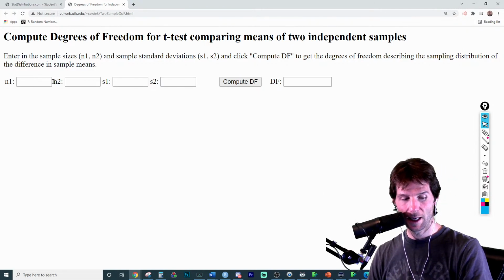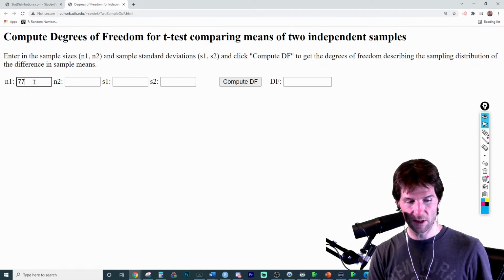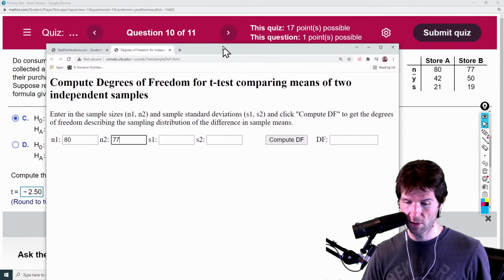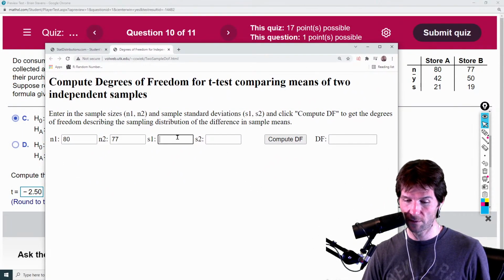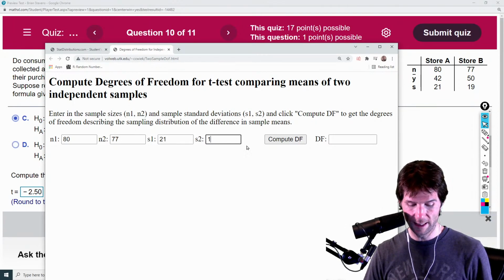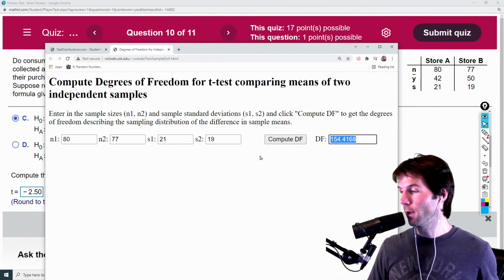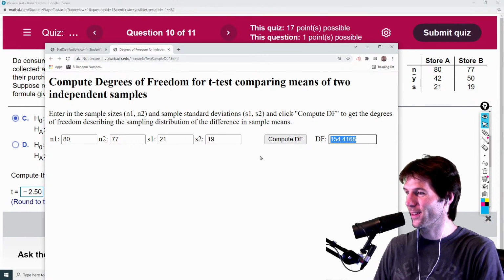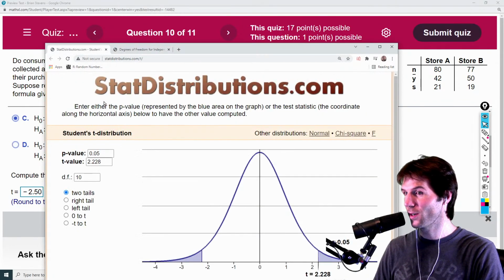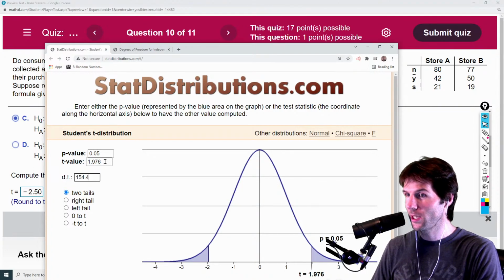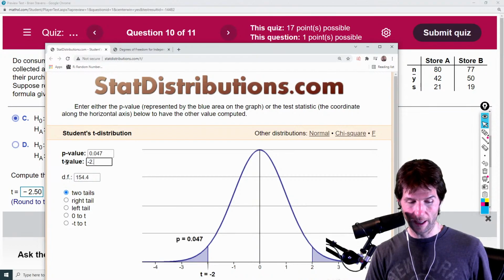I can't do it. I think the sample sizes were 80 and 77 respectively, and then 21 and 19. We're just literally taking these numbers right here, getting the degrees of freedom. And the degrees of freedom, check, great job right there. Now we're going to put the degrees of freedom into this applet. Now we take our t-statistic and do -2.50.